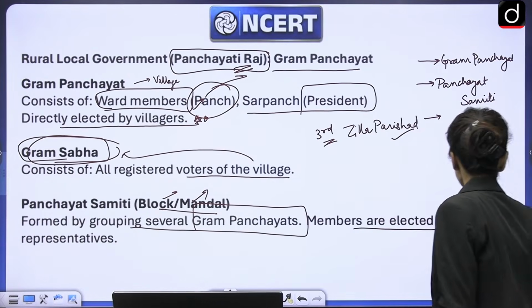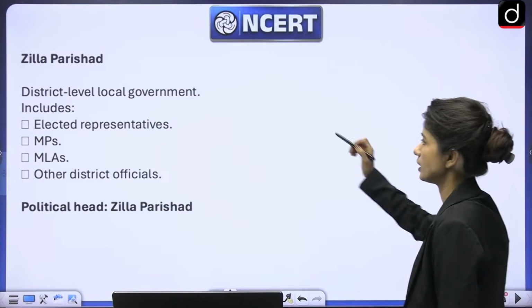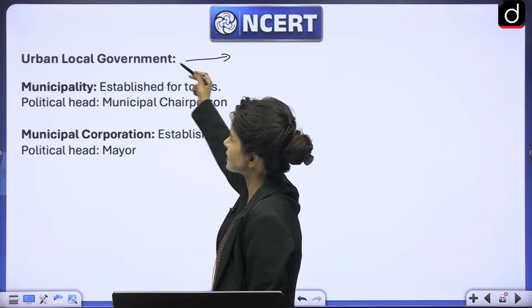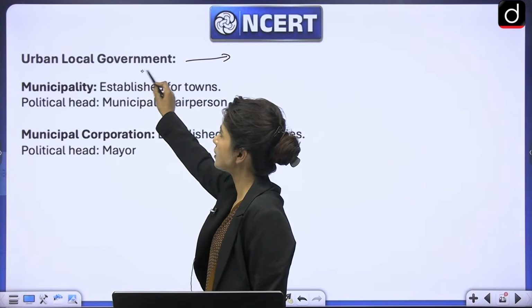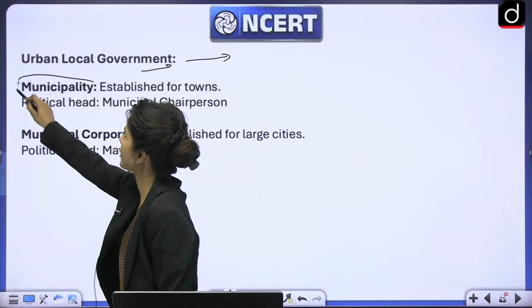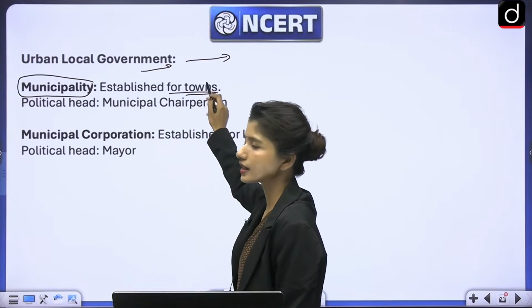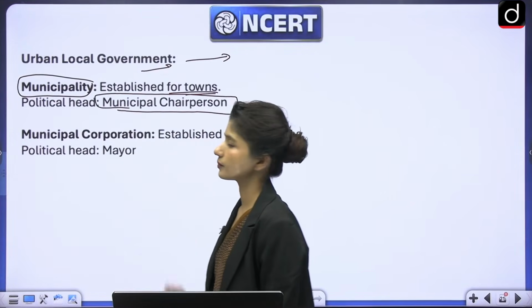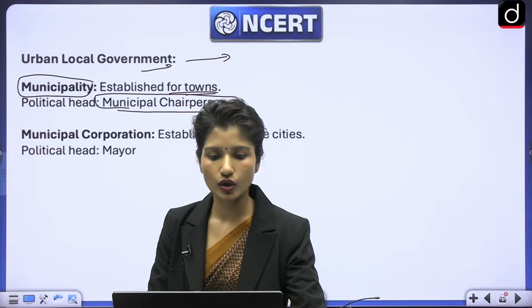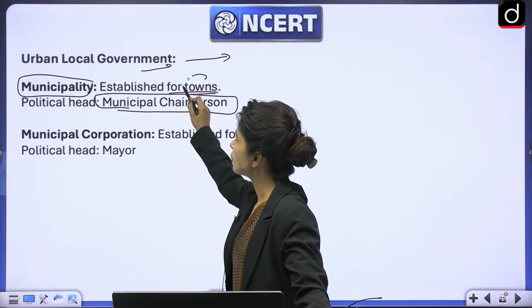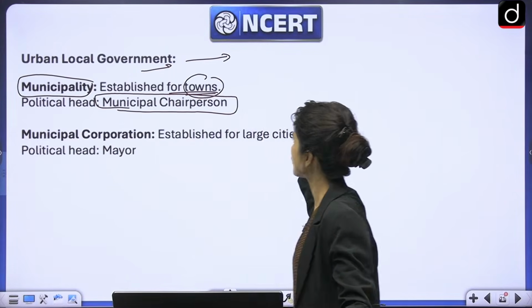Now we have urban local government. Urban local government, as the name suggests, is set up in the urban areas, right? So here we will talk about municipalities. They are established for towns, and here the political head is called municipal chairperson. Municipal corporation is for large cities.